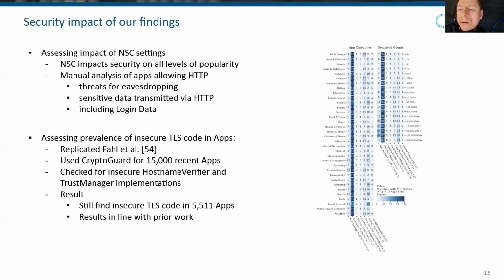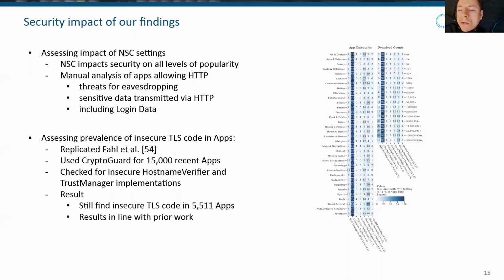To better assess the impact of insecure NSC settings, we also conducted a manual analysis of applications allowing HTTP again. And here we also uncovered threats of eavesdropping, as sensitive data transmitted via HTTP was found in our analysis, including login data and credentials.